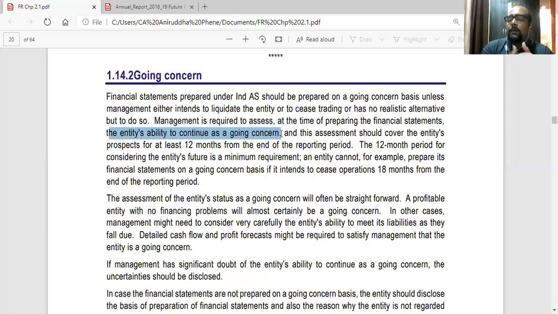So the standard says that if you are preparing financial statements for a year, look ahead, minimum 12 months ahead, and tell us whether you are going to be a going concern or you are going to shut operations. So even after 18 months from the reporting period, so today is, for example, 31st March 20. So maybe 2 years down the line, you are going to shut operations. Disclose that. You are not a going concern. So you are going to close operations after 2 years.